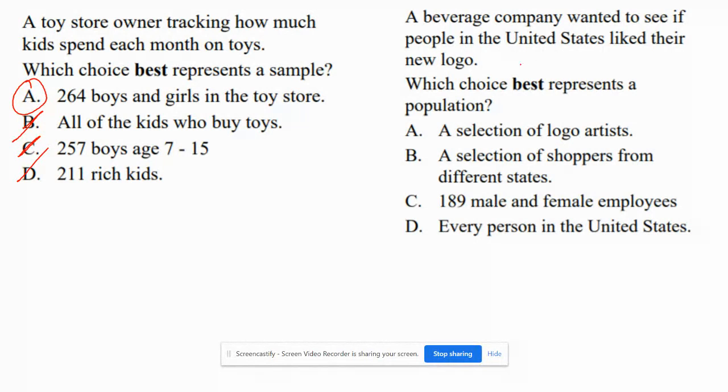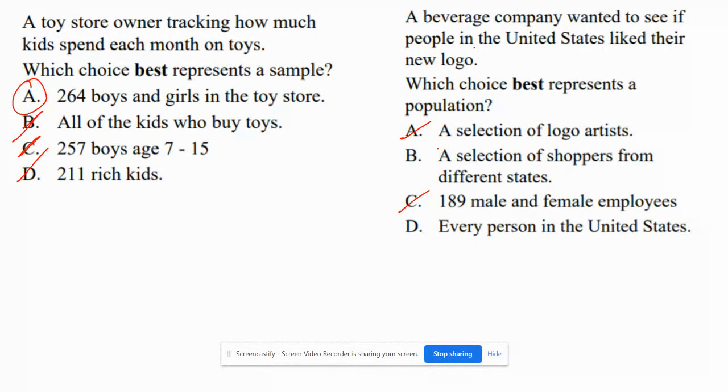A beverage company wanted to see if people in the United States like their new logo, which choice best represents. All right, so a selection of the logo artists, maybe not. Let's check. I don't think that would work. A selection of shoppers from different states. That may work. Let's come back to that one. 189 male and female employees. All right. We don't want the employees, obviously, because they're going to say yes or they'll probably get fired. Every person in the United States.